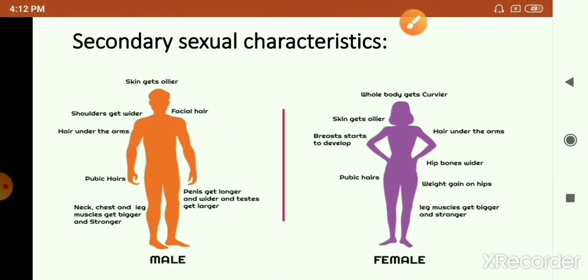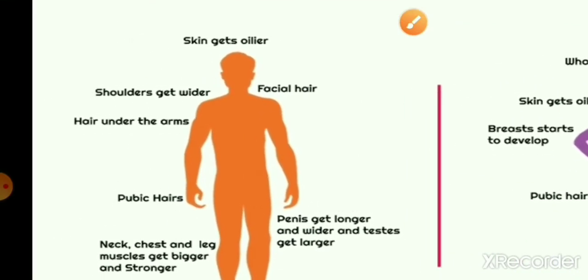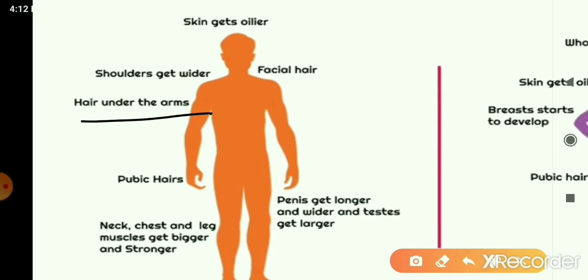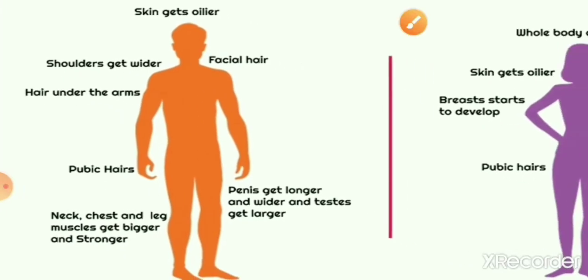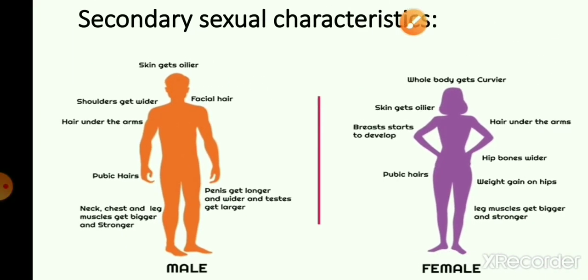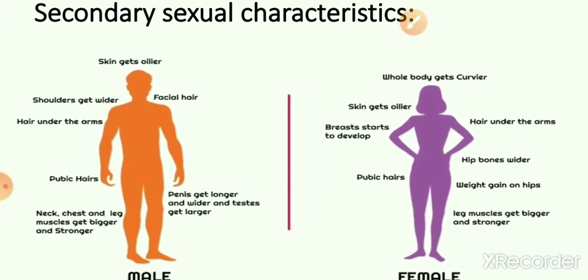Then there's development of hair in different parts of the body, that is under the arms and in the pubic region. In all these parts you find thin hairs appear, on the limbs also. So these are some common changes that you find in both boys and girls.